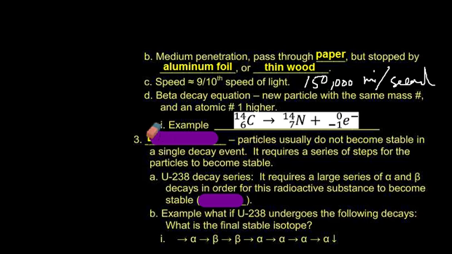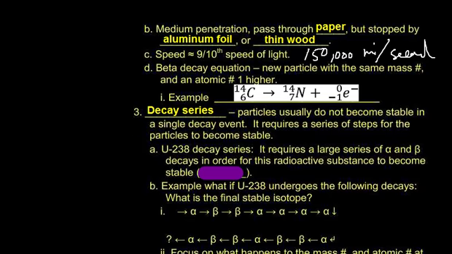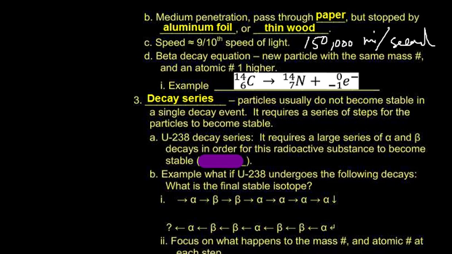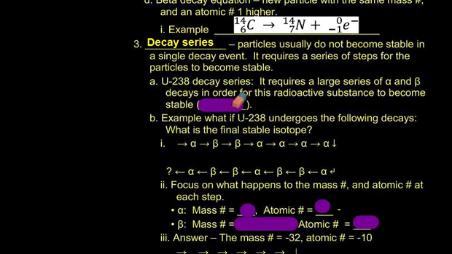Now, there's a decay series, and this is how all of our elements actually get made in the universe. Particles usually do not become stable in a single decay event. It requires a series of steps for the particles to become stable. Now, the uranium-238 decay series starts with a series of alpha and beta decays in order for this radioactive substance to become stable. And it turns into lead-206.